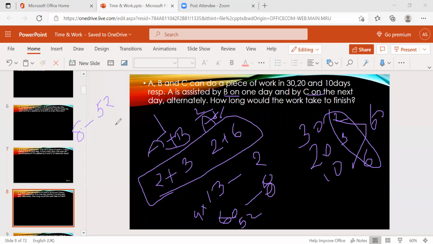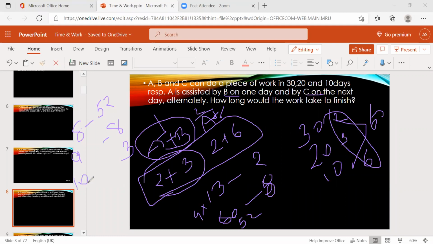How many apples are still pending? 8 apples. On the 9th day, who will come? A and B will come. How many apples can they eat? Only 5 apples. So 5 apples they will eat, and still 3 apples remain.